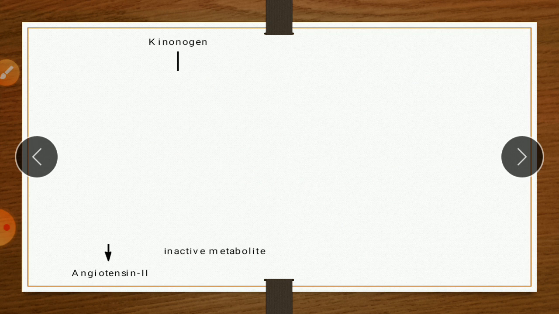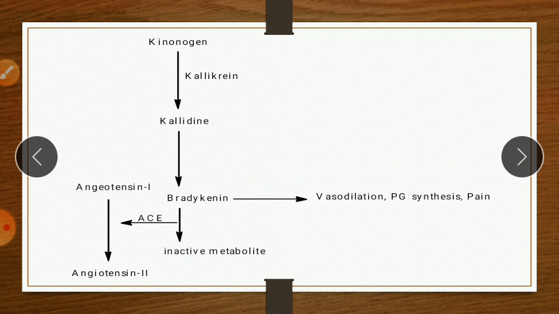Similarly, there is another chemical that is called bradykinin. Bradykinin is a nonapeptide. Nonapeptide means it contains 9 amino acids, which acts locally to produce pain, causes vasodilation and stimulates prostaglandin synthesis.